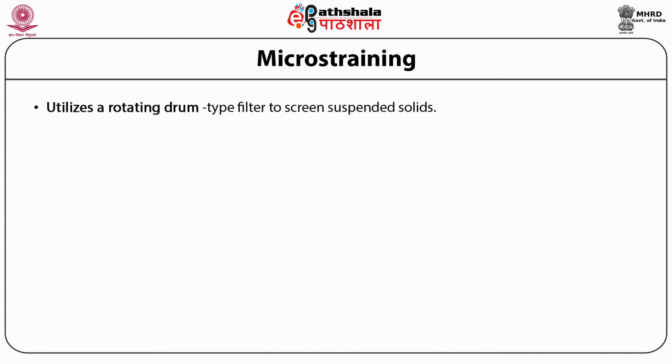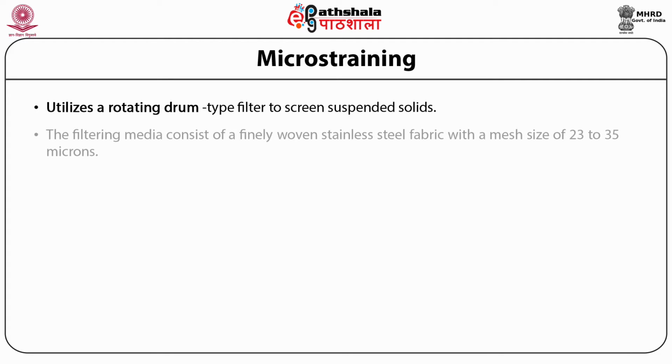The number one process is microstraining. Microstraining utilizes a rotating drum type filter to screen suspended solids. The filtering media consists of a finely woven stainless steel fabric with a mesh size of 23 to 35 micron. The fabric is mounted on the periphery of the drum, and the water is allowed to pass from the inside to the outside.